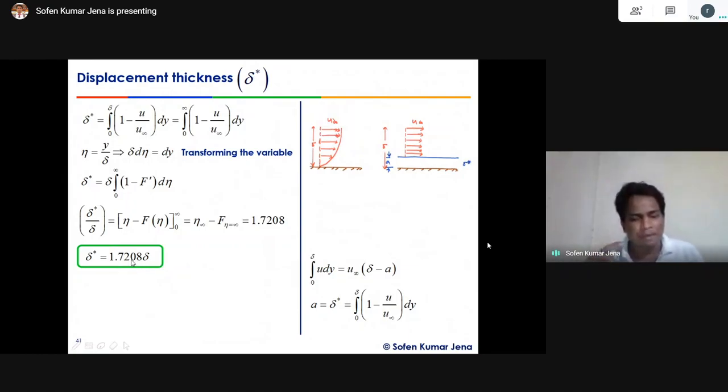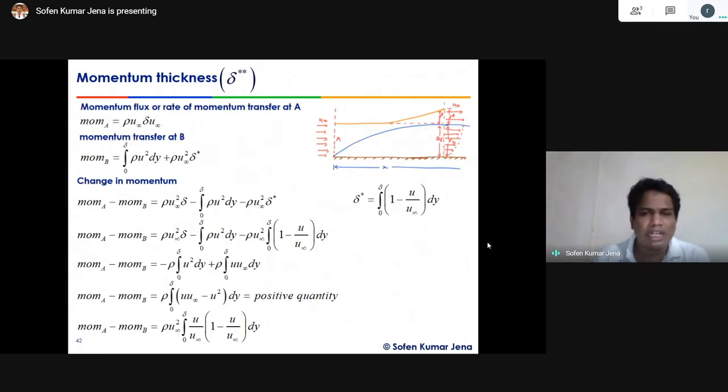Apart from the boundary layer thickness area, we have to consider around 1.72 times the boundary layer thickness, that much area, to accommodate the amount of flow that is coming from the inlet. This is called displacement thickness. Similarly, there is a concept of momentum thickness.